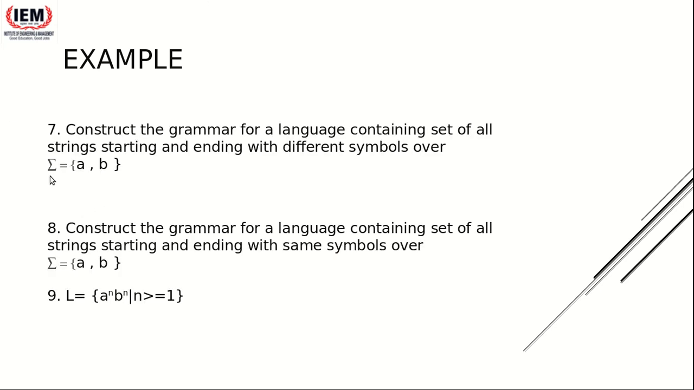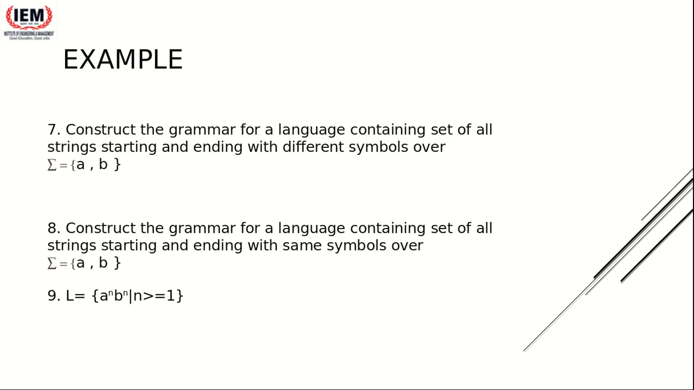Next, I have not written the grammar. I wanted you to do it actually. So I'll just read it out. Construct the grammar for a language containing the set of all strings starting and ending with different symbols over {a, b}. Is the question clear? My language should contain all the strings starting and ending with different symbols.